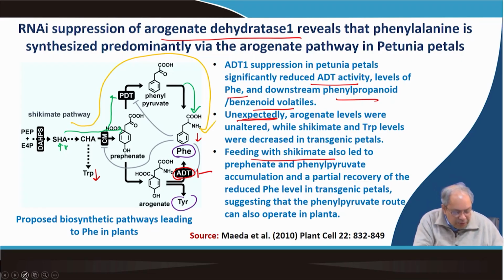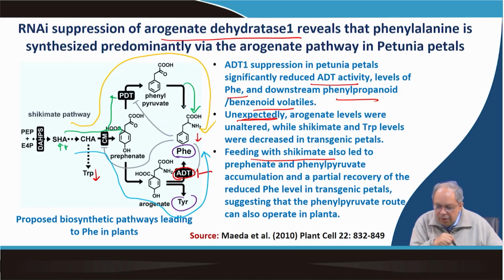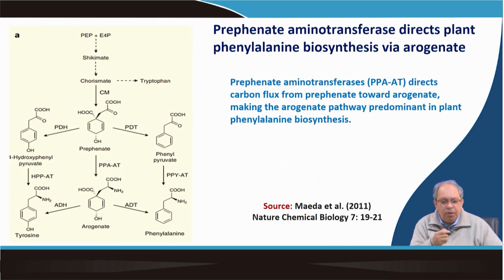Although the main route of phenylalanine formation is this route, that is from shikimate, chorismate, prephenate, arogenate, phenylalanine, but there may be another route from prephenate to phenylpyruvate that can contribute to phenylalanine. And another important point is this, the regulation lies upstream of phenylalanine. That means the volatile emission in petunia is regulated upstream of phenylalanine, that is also very interesting. So, it is far ahead of this.